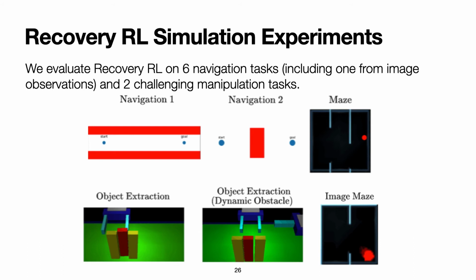In the object extraction tasks, the agent must push the yellow block slightly out of the way in order to grasp and extract the red target block. The block positions are randomized, and the agent must balance safety and exploration because it must carefully push objects without knocking them over in order to be able to complete the task at all. Constraint violations occur if any block is knocked over or if the arm bumps into another dynamically moving arm in the workspace.